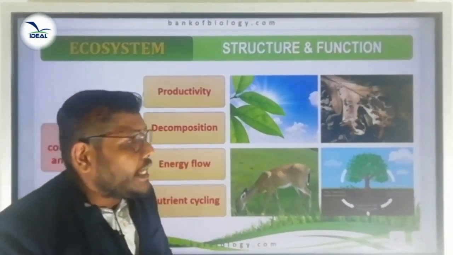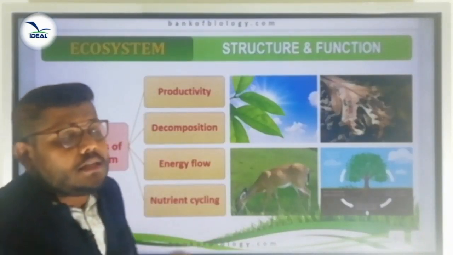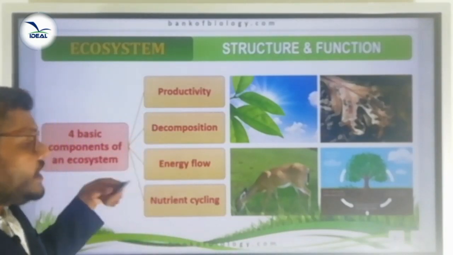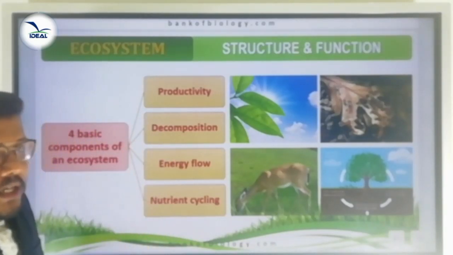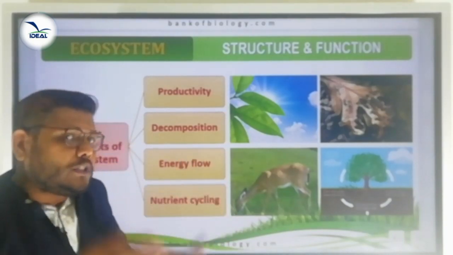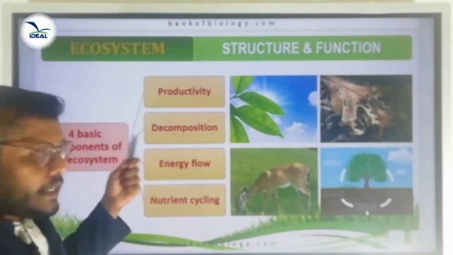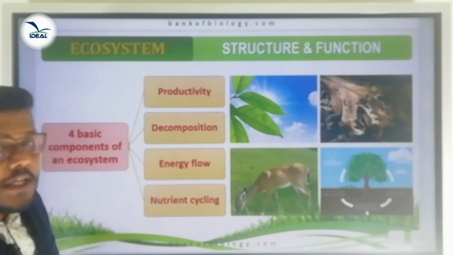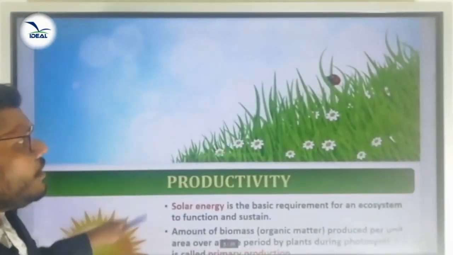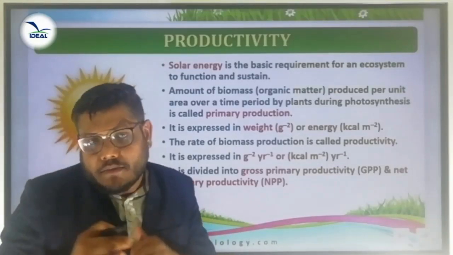So here we are discussing the functions of the ecosystem. There are four important functions, or we can say four components, of the ecosystem: one is productivity, another is decomposition, another is energy flow, and another is nutrient cycling. I already mentioned the functions of the biosphere, and the same things we are going to explain here. What is productivity? One of the functions of the ecosystem is productivity.